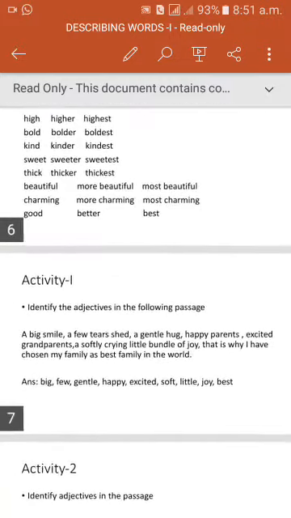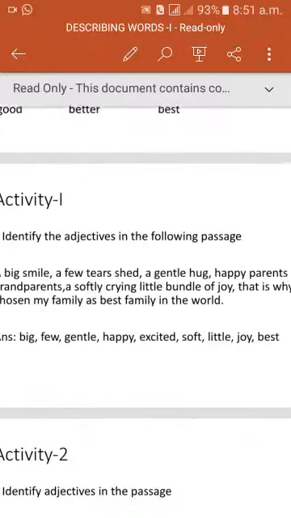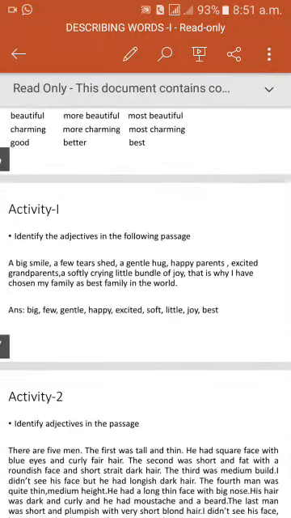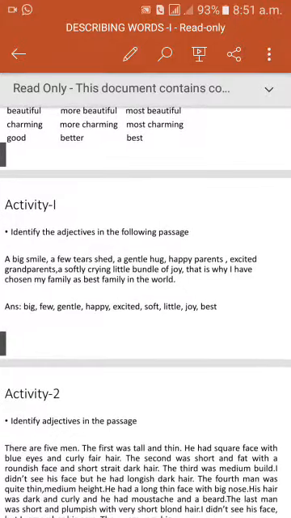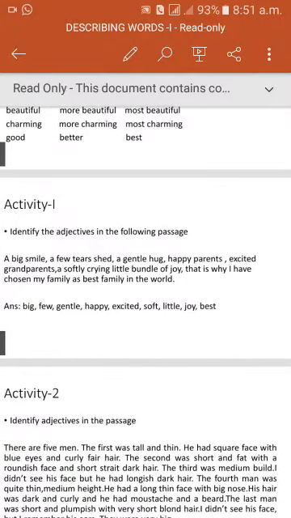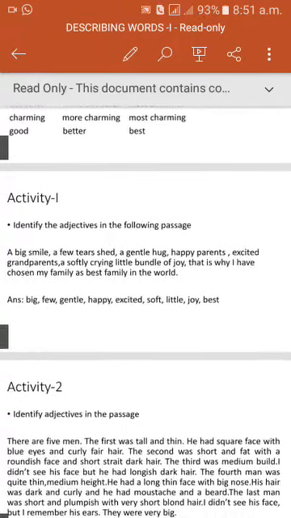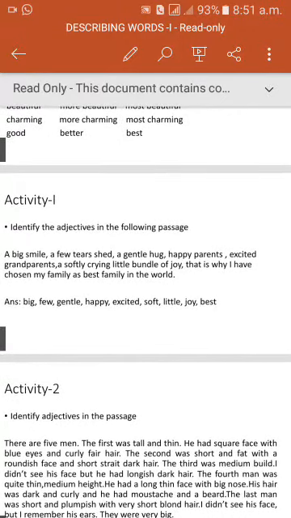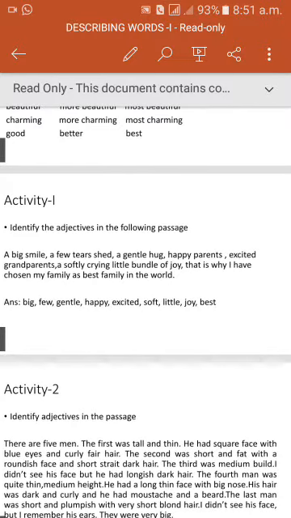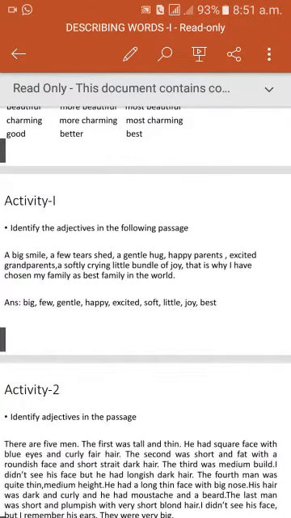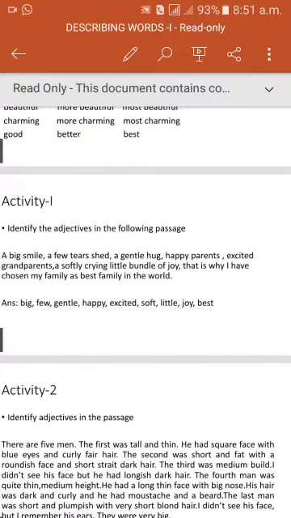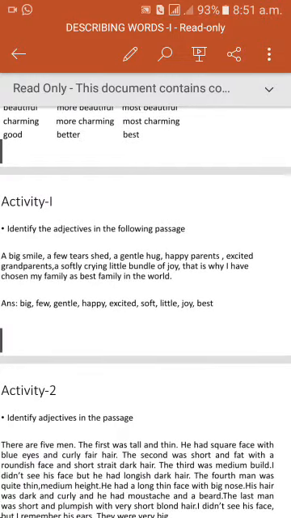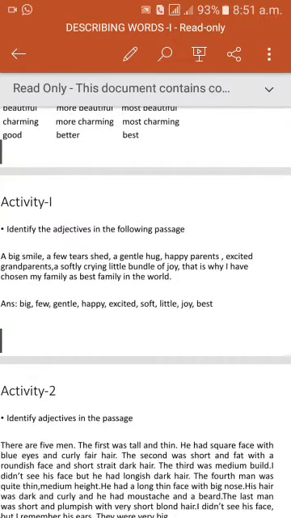Come to activity 1. Read this passage and identify the adjectives used in this passage. For example, I read the passage for you. Just listen to the passage and try to note down the adjectives used in this passage.